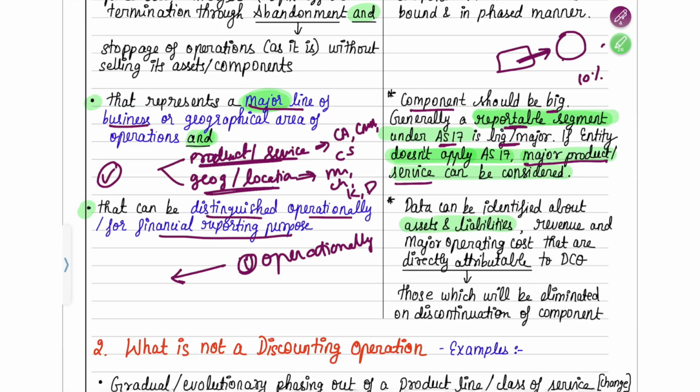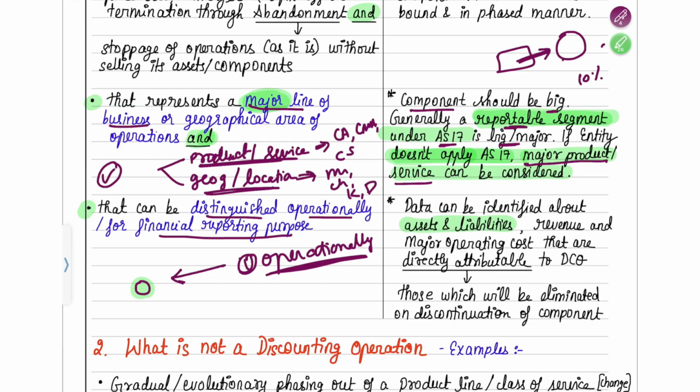That means this particular machinery belongs to Tanishq. This particular machinery is used to make jewelry. This particular machine is made to identify the purity of the jewelry. Okay, so like that, operationally, the assets and liabilities should be separately identifiable.